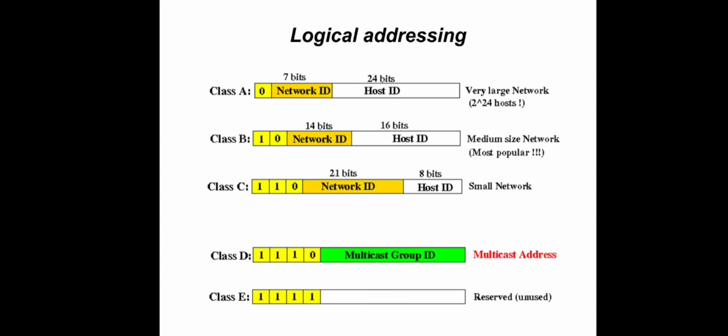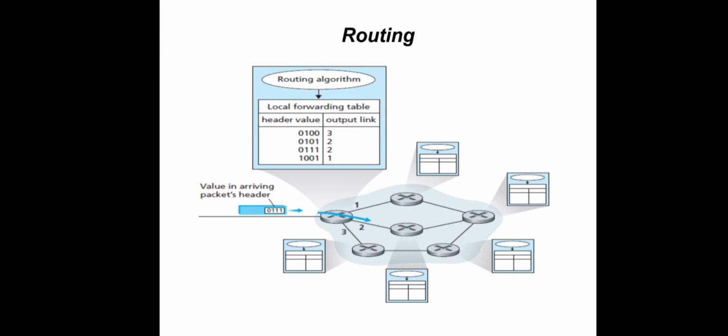Okay, so the IP address or the logical address of the sender and the receiver will be attached to every packet by the network layer. Now the next functionality is routing. If the sender and the receiver are in two different networks, definitely some decision should be taken to find the route, right? So for that, routing is done. So let us take the case of intermediate nodes. Those are routers.